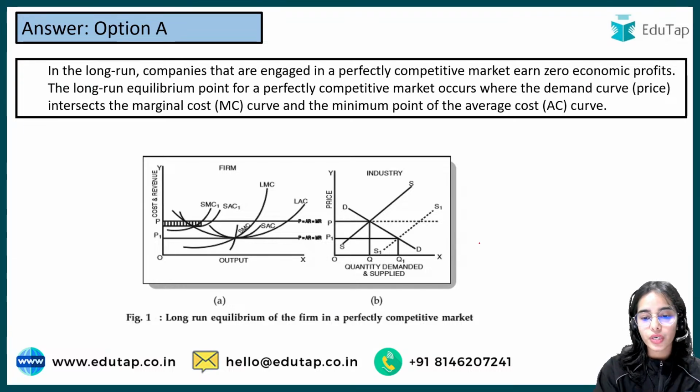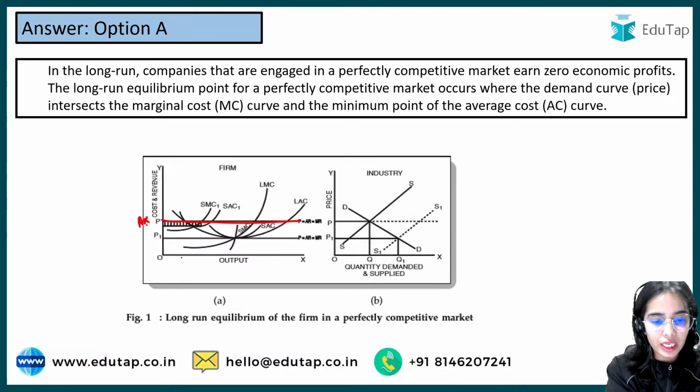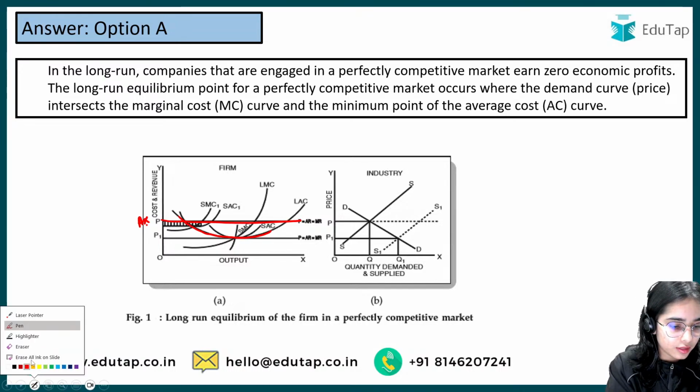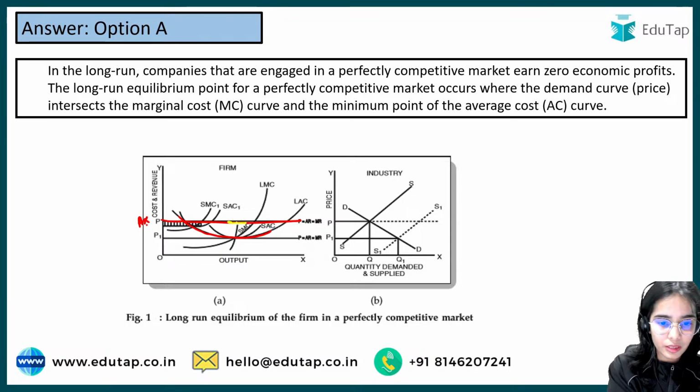Yes, so here you can see that, let's say this is the price, that is, this is the average revenue, and this is your cost. So the price is higher than the cost.